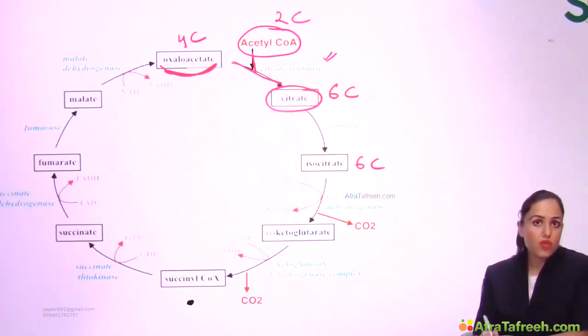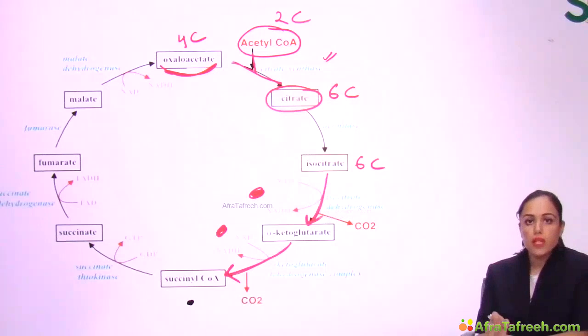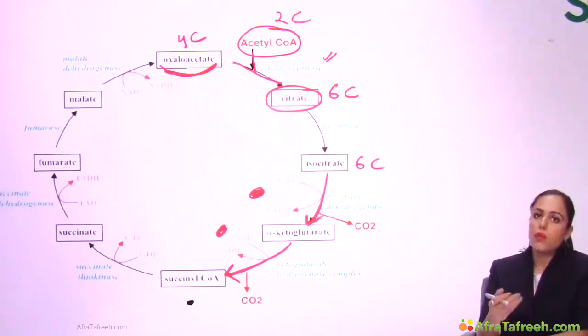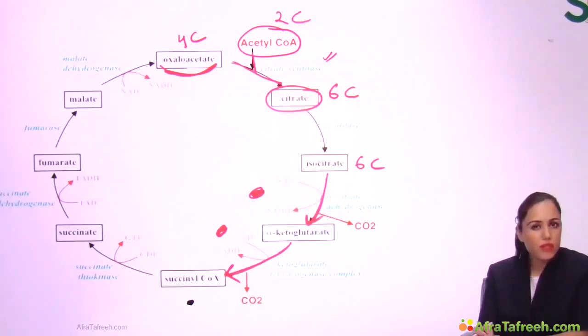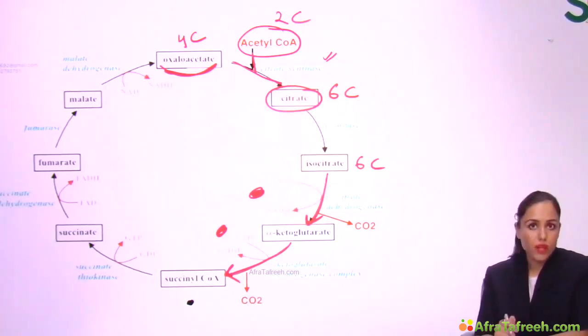Now see the next 2 steps of TCA cycle. This step and this step, that is isocitrate to alpha ketoglutarate to succinyl-CoA. These 2 steps are same like we have done in link reaction. You remember link reaction was 3 carbon to 2 carbon, removal of carbon dioxide, name of enzyme is dehydrogenase. So that was oxidative decarboxylation requiring B1, and name of enzyme is dehydrogenase here, and also NAD forms NADH, right?